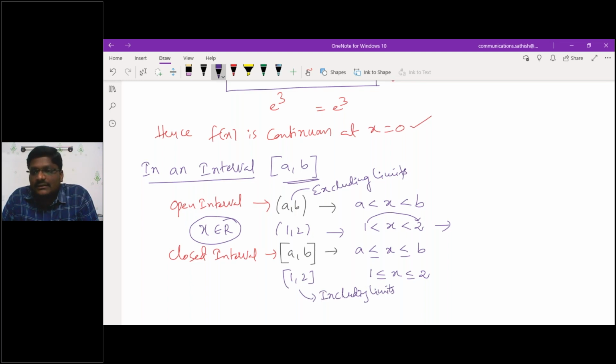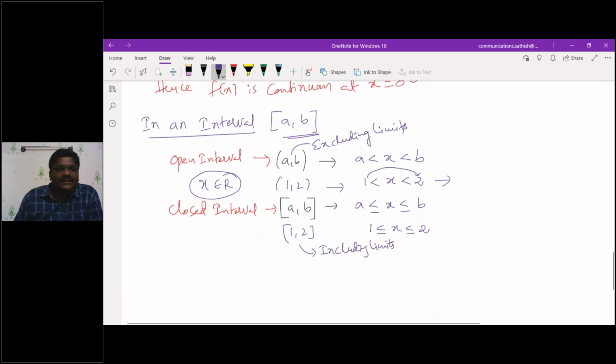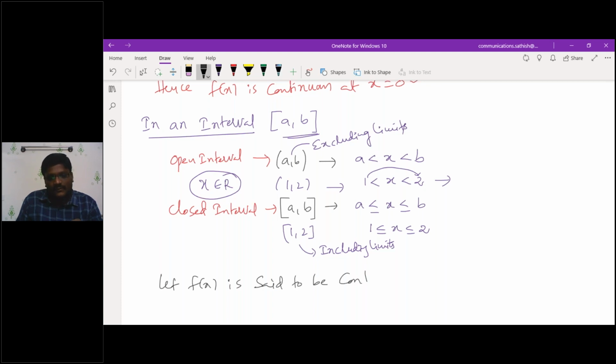Getting what I'm saying, all of you? Yeah, this is about an interval. So now I'm giving the continuity, that is, continuous at an interval. So take down: let f of x is said to be continuous